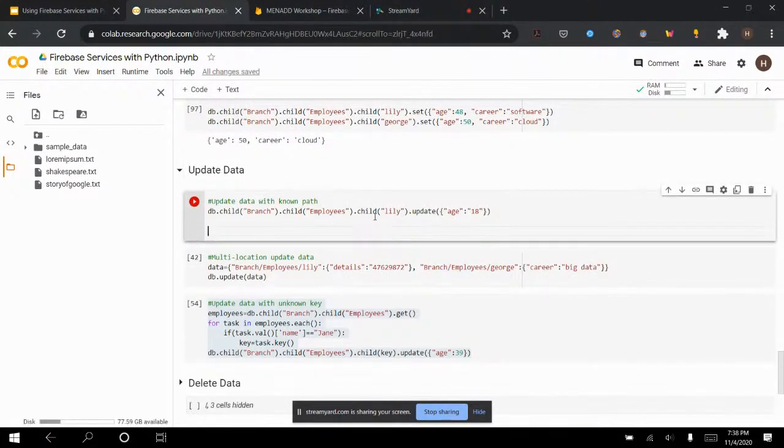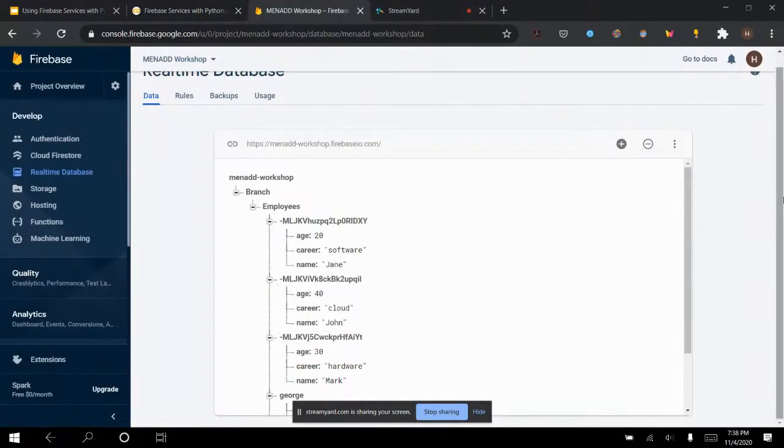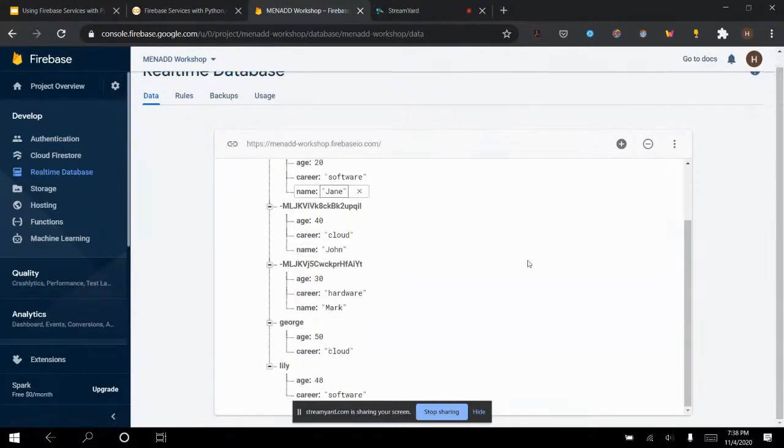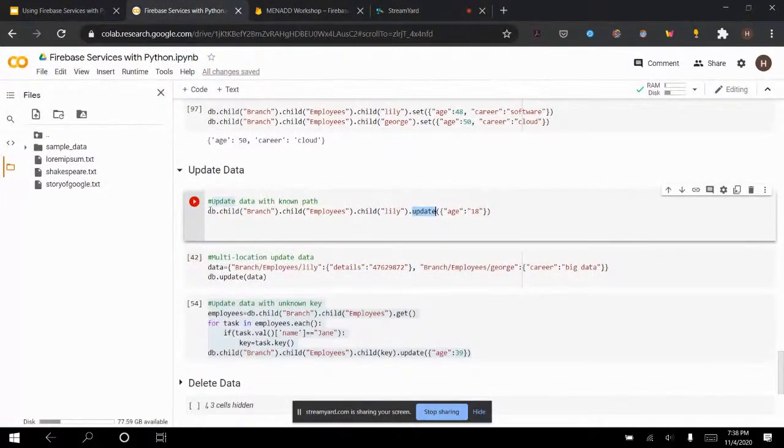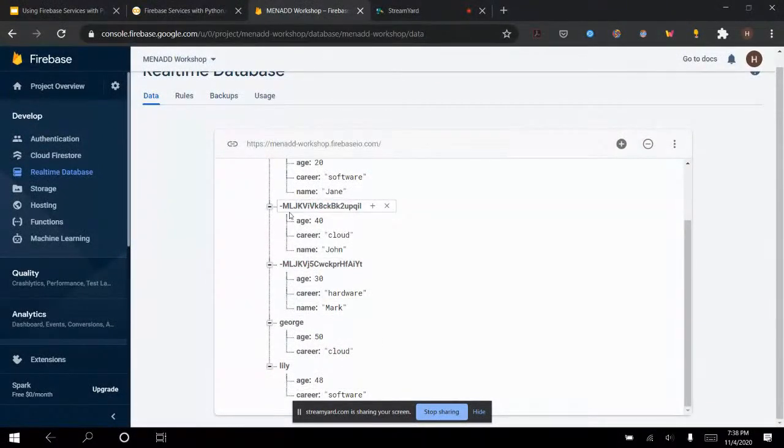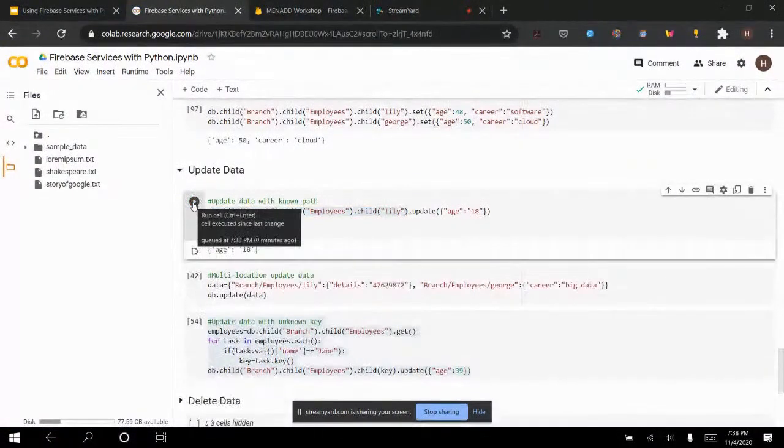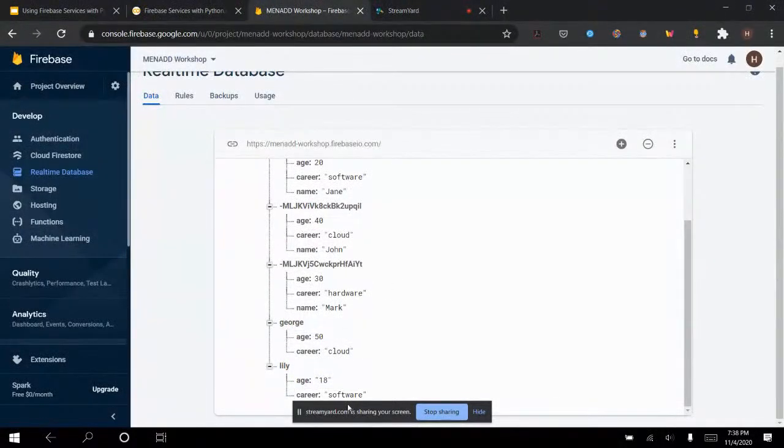The first thing I know how to do is very simple. It's one line. As you can see, everything we learned today is one-liner code. So I have db.child(branch).child(employees). We can see here we're following this parent-child syntax. .child(Lily).update, age to 18. Now her age is 48, and I want to update her age to 18. Run it. It's so easy. It's all one line. Her age is now 18. You can see how easy that is. It's so straightforward. I'm actually going to hide this.